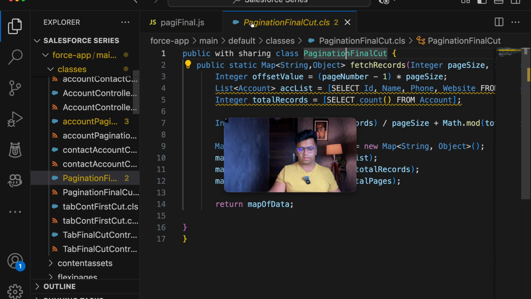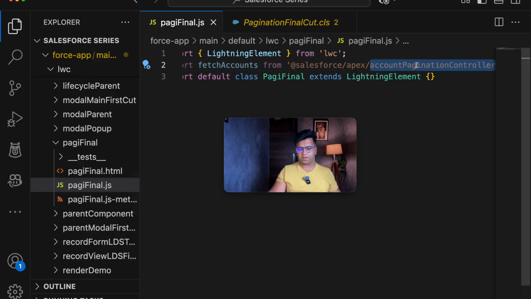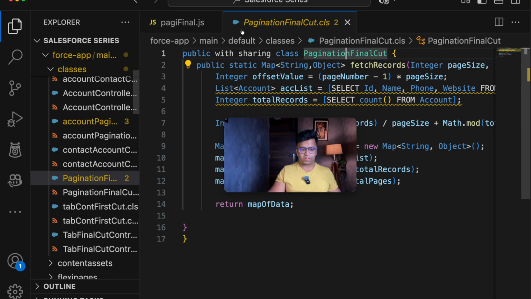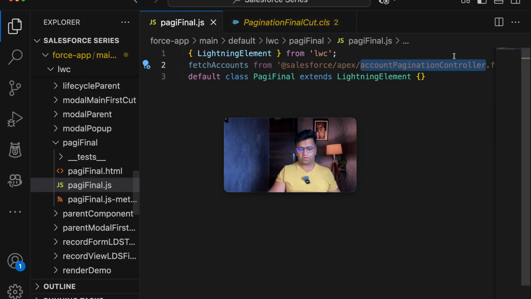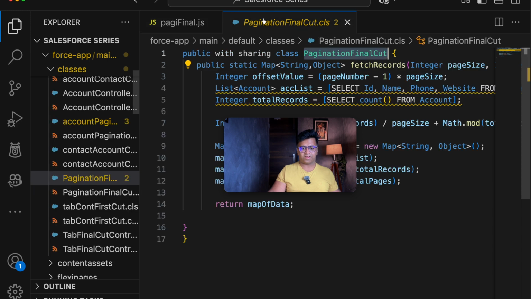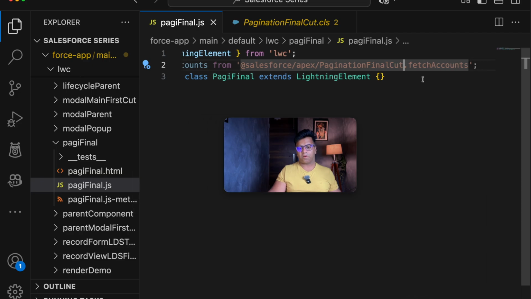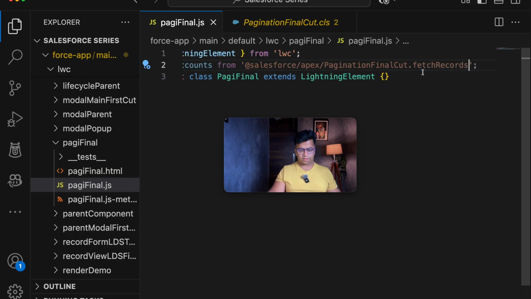Let's delete the isExposed class, and here we will be pasting the name. Oh my bad. What we need to do here is just copy the class name, that is pagination final record dot get dot fetch records. So it is fetch accounts. We don't have a fetch accounts method here. So it is fetch records now. So let's copy this name, that is the method name. Copying the method name is a must, because otherwise overriding will not happen in a proper manner.